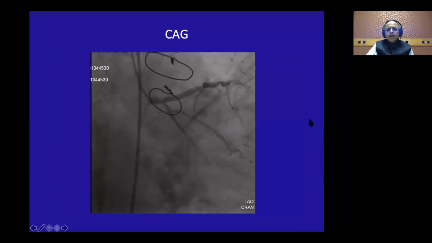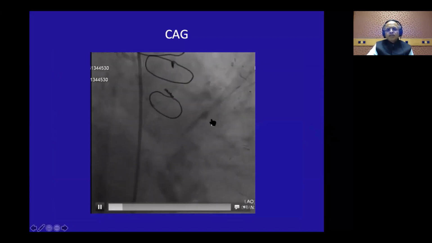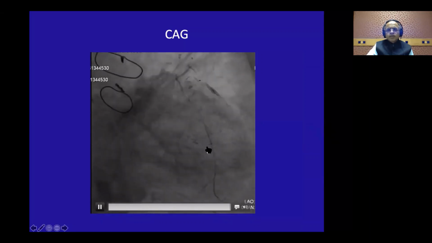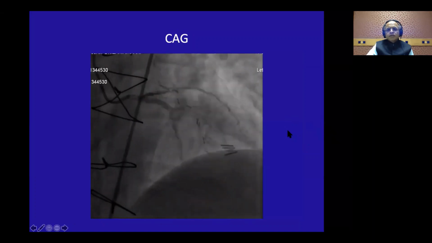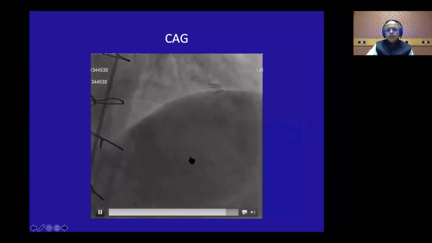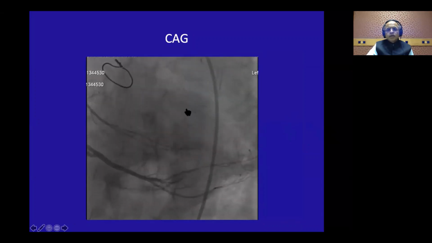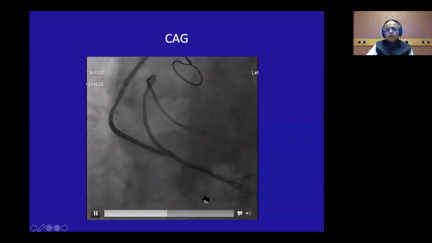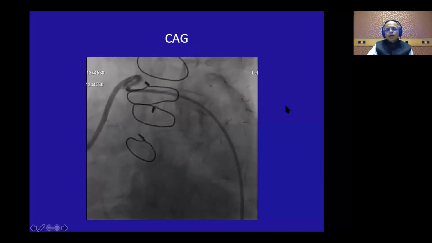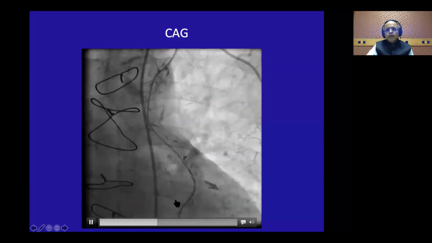So we looked at the angio again, and actually we repeated the angio. Actually, this is the native vessel. You can see a nice competitive flow in the LIMA there, and the nice competitive flow in the LAD territory. And this is the venous graft going to the right coronary artery, flowing perfectly normal. And this is the internal mammary that is also filling up the LAD so well.